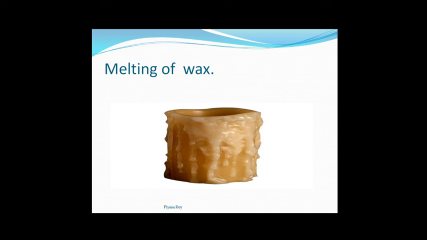The composition of wax remains the same. Here no change of mass will occur, and we can say there will be no change of energy. Any loss or gain of energy will not be there. So melting of wax is a kind of physical change.